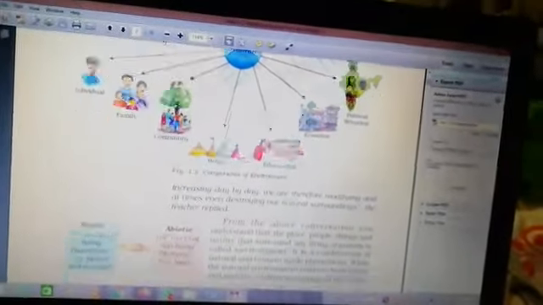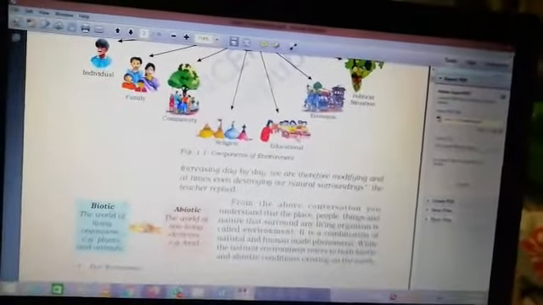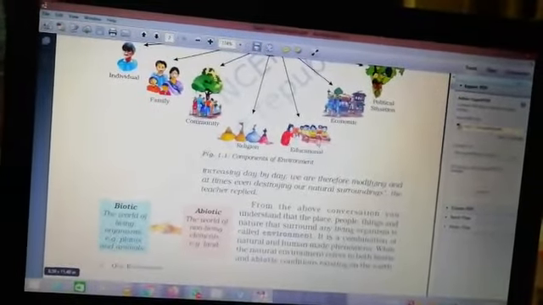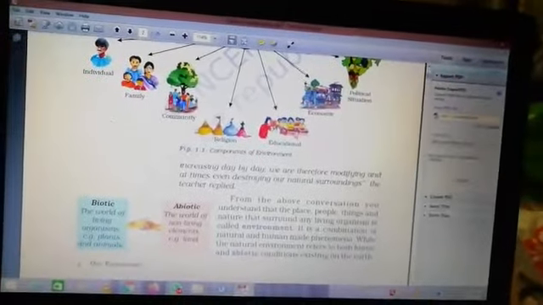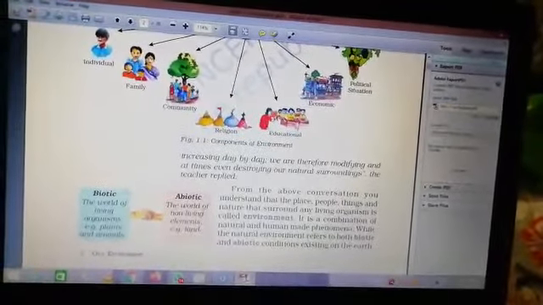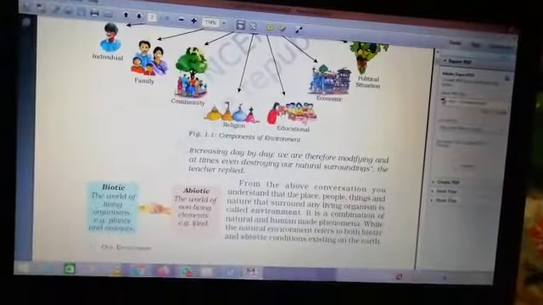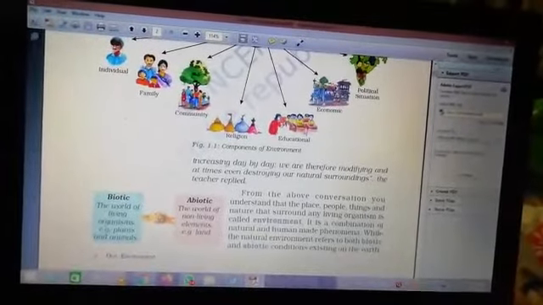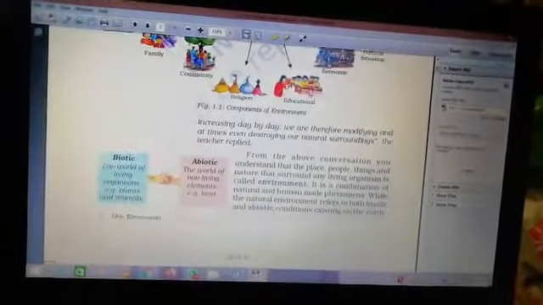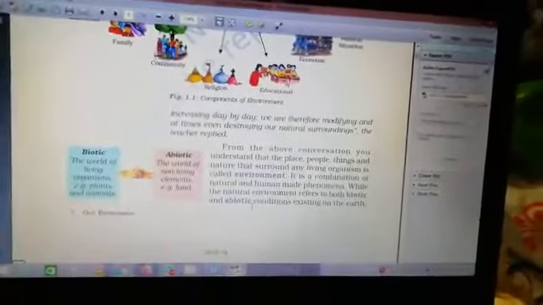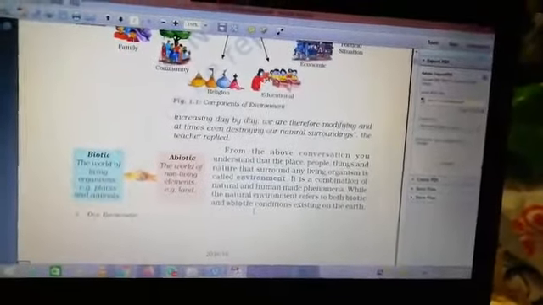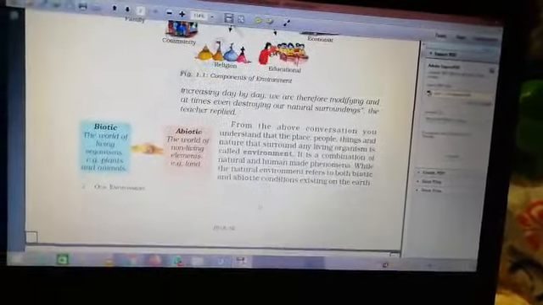Now I explain what is biotic and what is abiotic. Biotic, as the word itself makes clear, means living organisms, for example plants and animals. And what is abiotic? Abiotic is the world of non-living elements, for example land. From the above discussion, you understand that the place, people, things and nature that surround any living organism is called environment. It is a combination of natural and human-made phenomena, while the natural environment refers to both biotic and abiotic conditions existing on the earth.